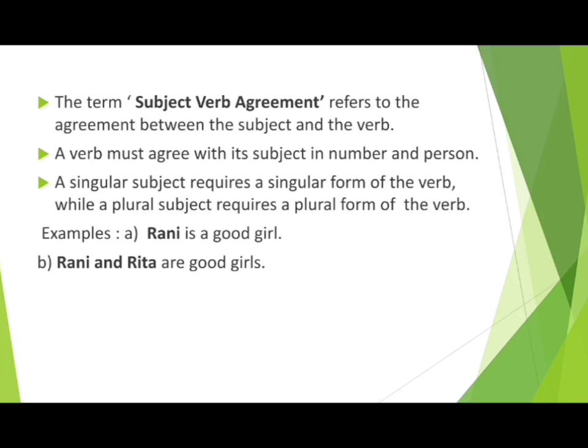For example, Rani is a good girl. Here Rani is my subject and my subject is singular. Now why singular? Because we are talking about one particular girl named Rani. So Rani is my singular subject and that is why we have used a singular verb, is, here. Rani is a good girl.